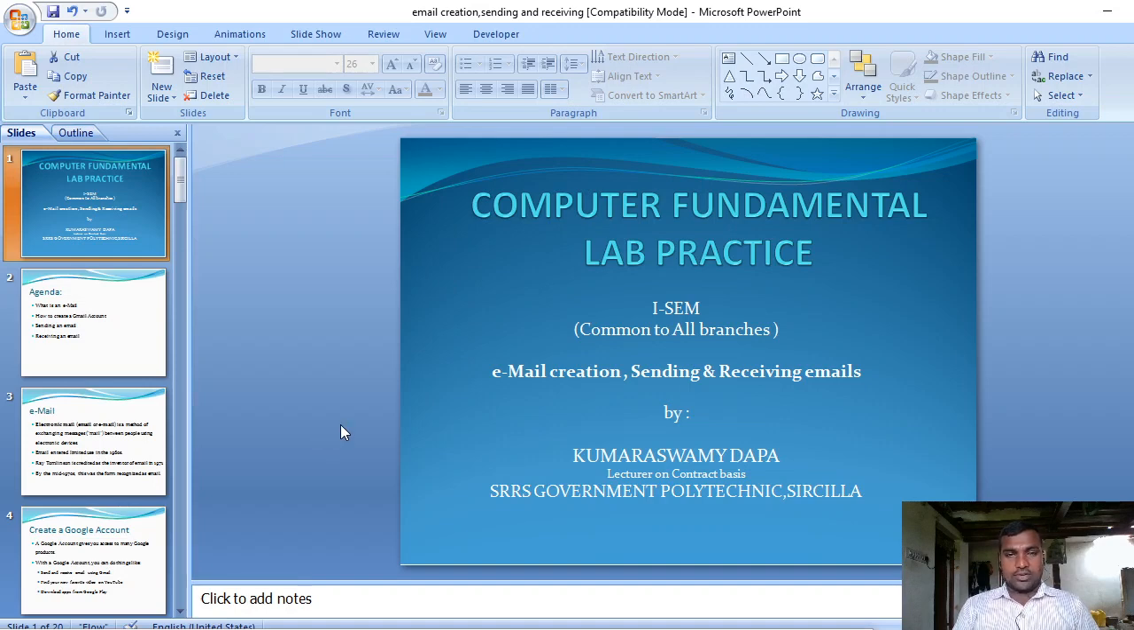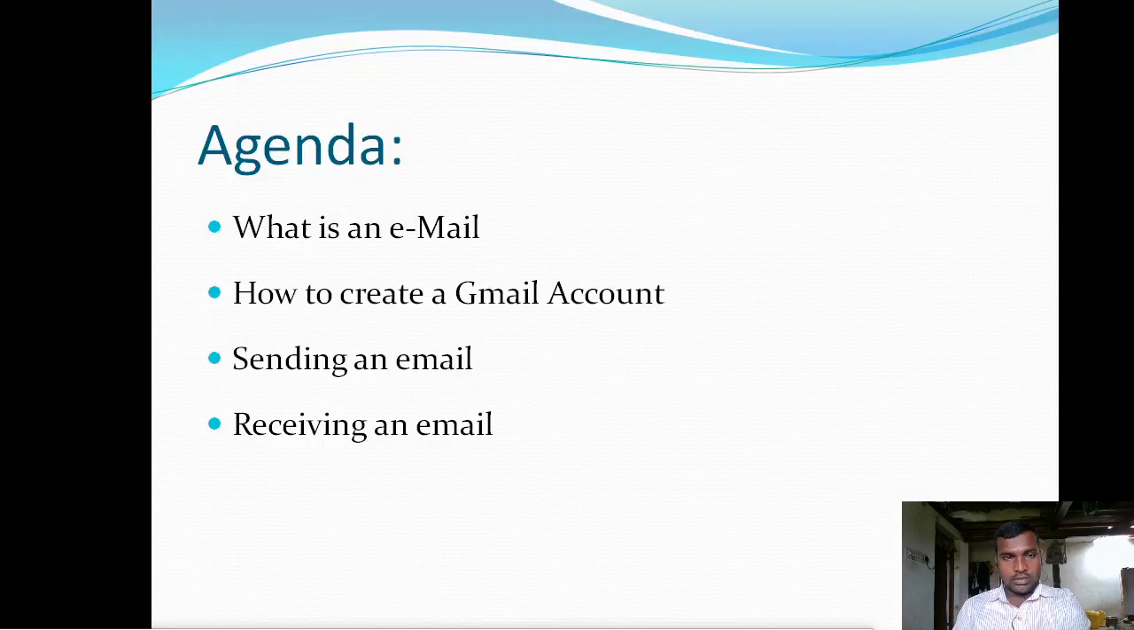And today we are going to discuss about email creation, sending and receiving. So today's agenda: what is an email, how to create an email account, how to send and receive an email. After completion of this lesson, student will be able to know what is an email, who invented the email, and how to create an email account, how to send as well as receive emails.